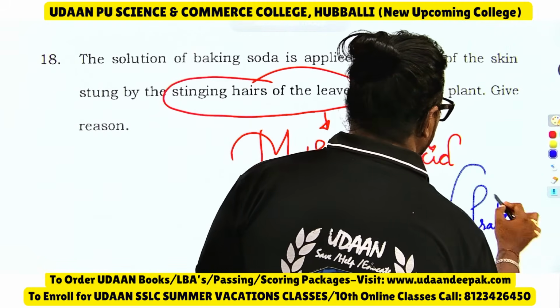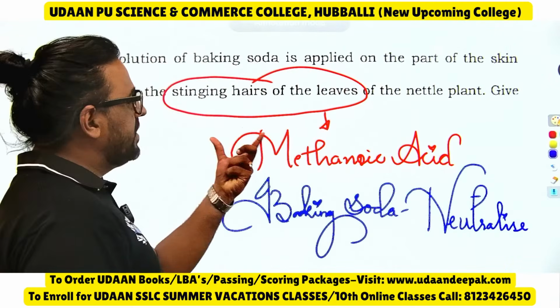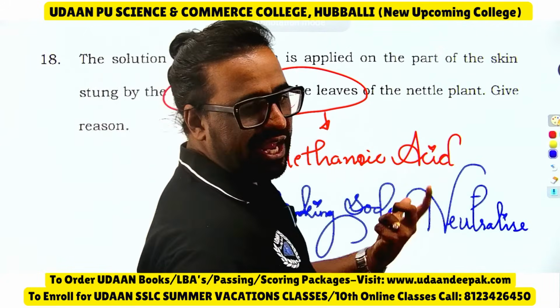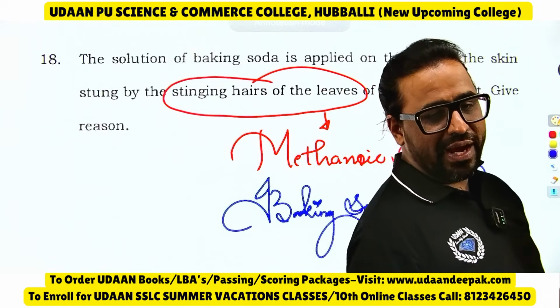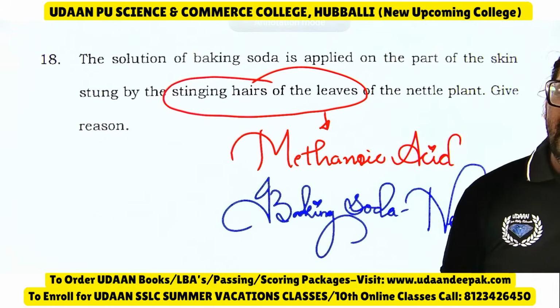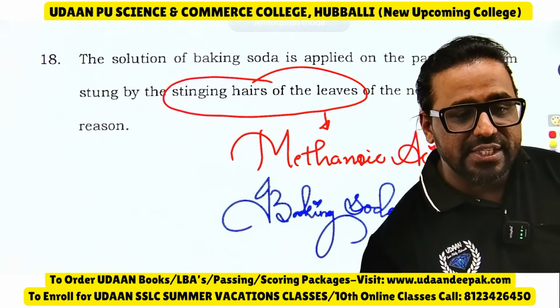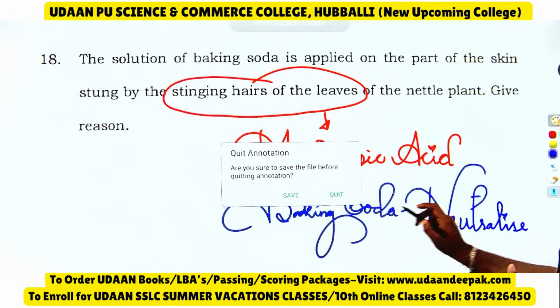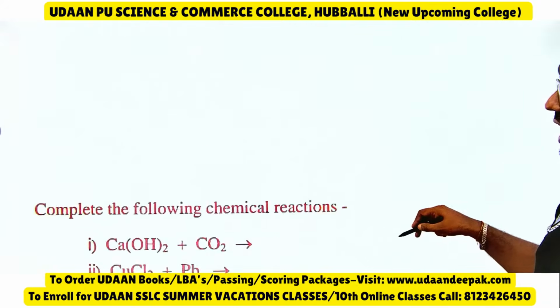So see, the stinging hair of the leaves contains methanoic acid. Baking soda will neutralize the excess acid produced by that. It is because of neutralizing the acid effect. So like this you should write. I hope you all are connecting, everyone. So next question we will be moving now.